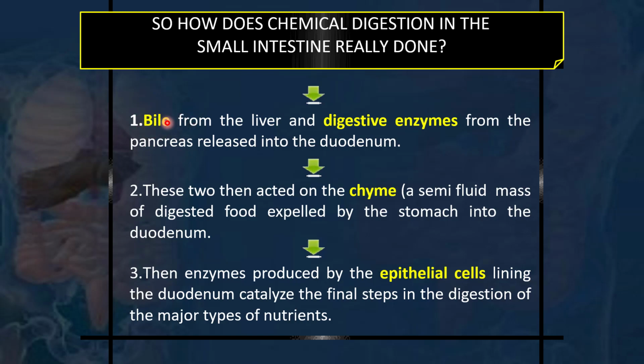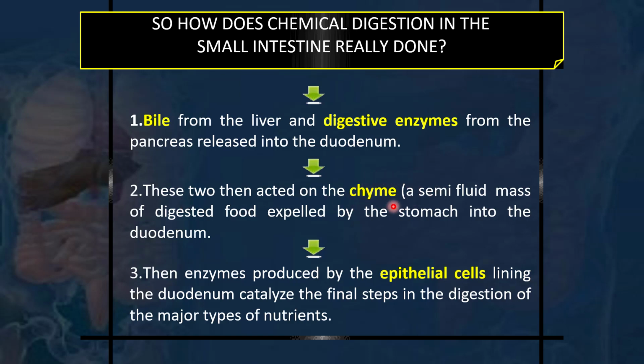The common bile duct brings the concentrated bile from the liver and gallbladder, and the digestive enzymes are secreted by the pancreas. These are released into the second part of the duodenum, and from there they act on the chyme. Some people say chyme, some say chyme.